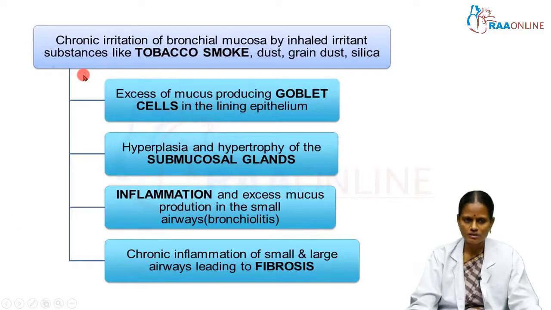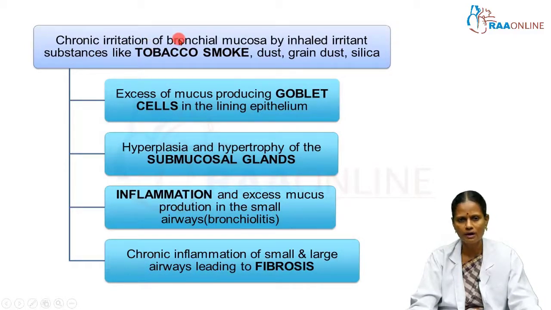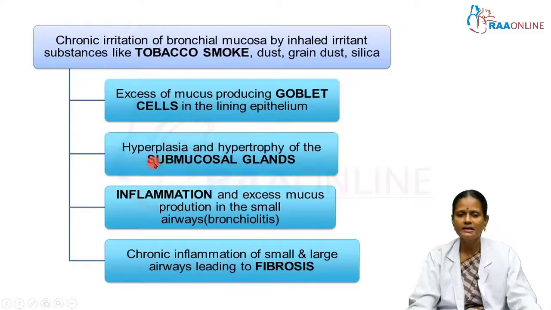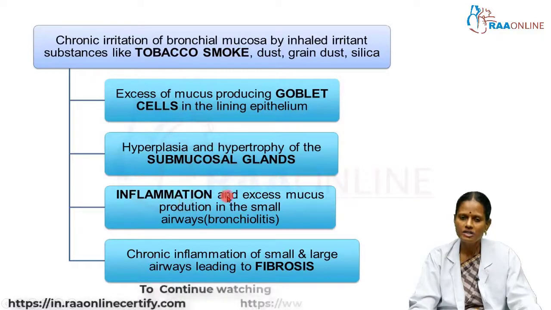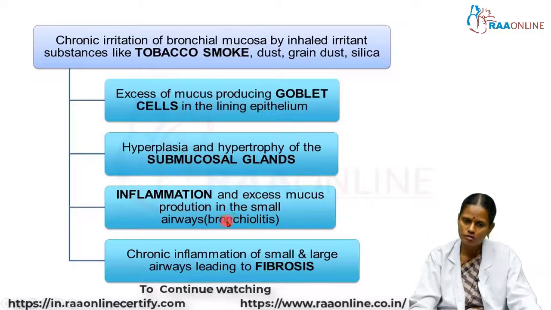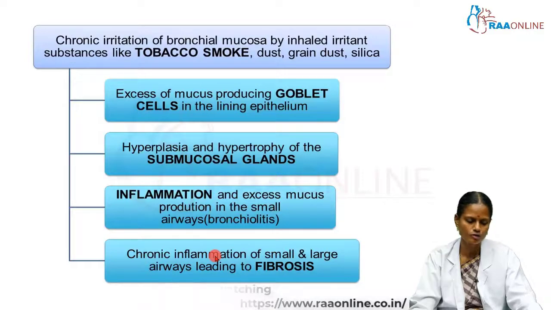We will move on to pathogenesis. In the pathogenesis, there is chronic irritation of the bronchial mucosa by irritants, mainly tobacco smoke, also environmental dust, grain dust, silica, etc. So, it leads to an excess of mucus-producing goblet cells in the lining epithelium. There is hyperplasia and hypertrophy of the submucosal glands, inflammation and excess mucus production also in the small airways, ultimately leading on to chronic inflammation of the small and the large airways, leading on to fibrosis.